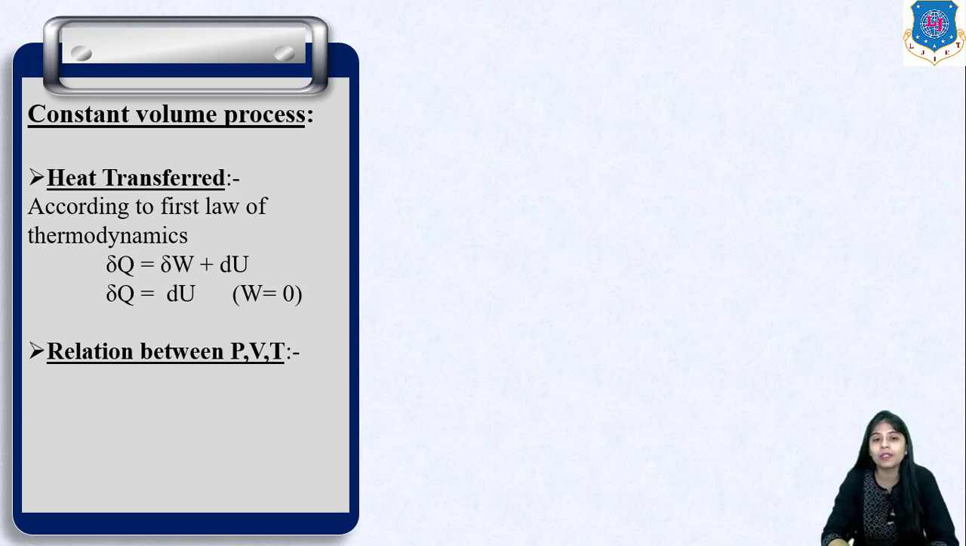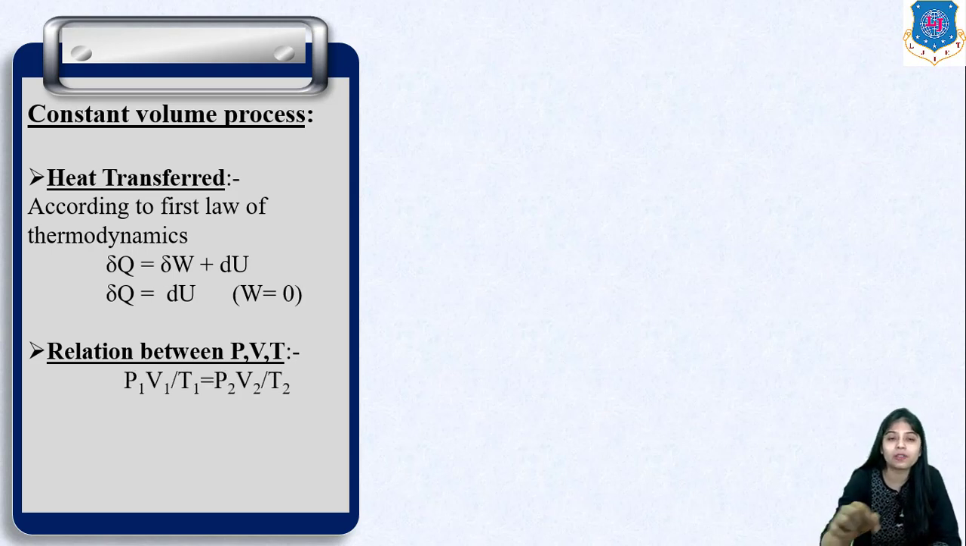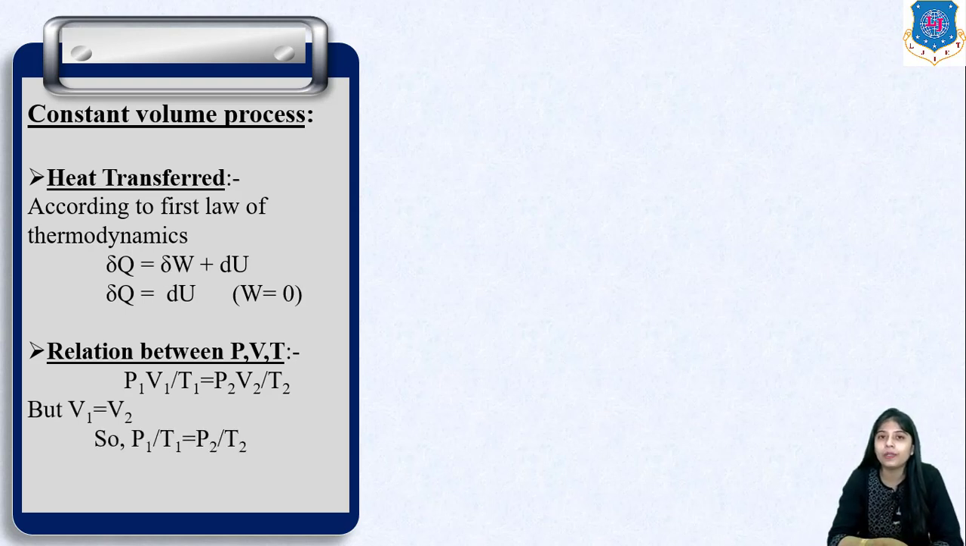Now the relation between P, V and T. From the combined gas law, P1 V1 by T1 is equal to P2 V2 by T2. Since V1 is equal to V2 here, we are left with P1 by T1 is equal to P2 by T2. This is the relation between P, V and T in case of a constant volume process.